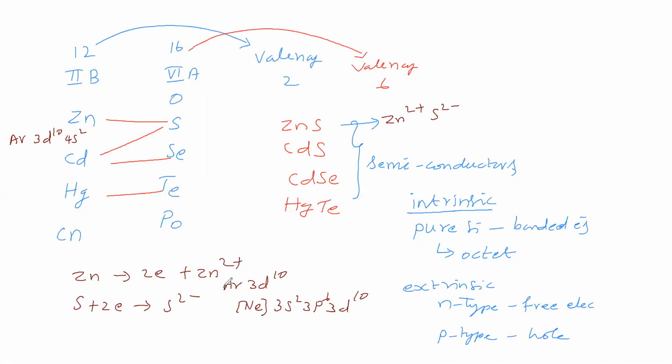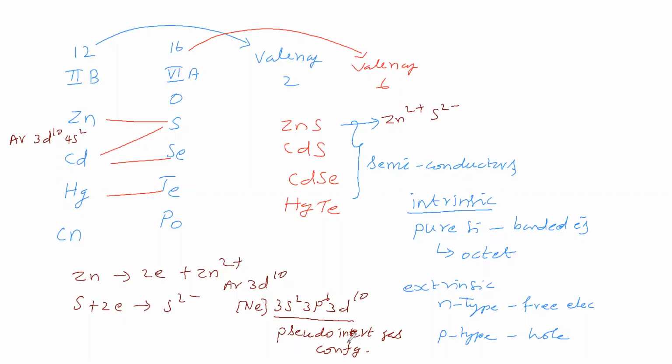The Zn2+ configuration we have written as argon 3d10, which means neon 3s2 3p6 3d10. Now 3s2 3p6 3d10 is called pseudo inert gas configuration.